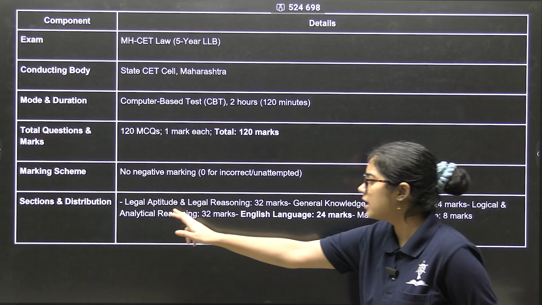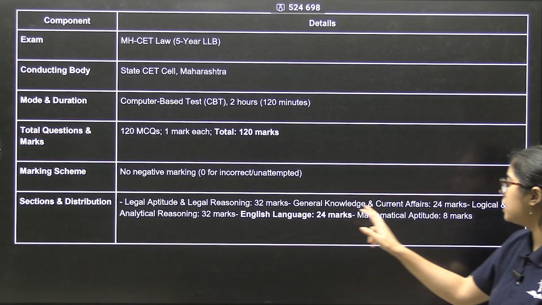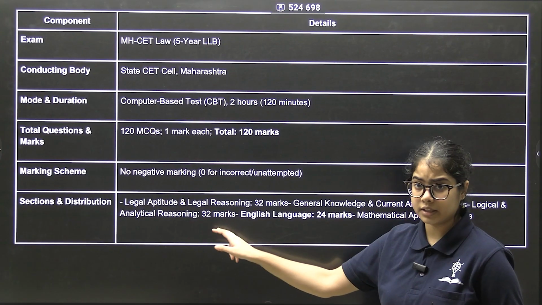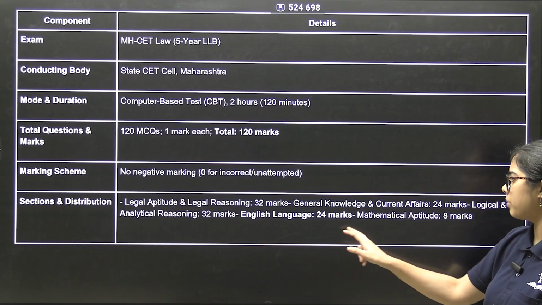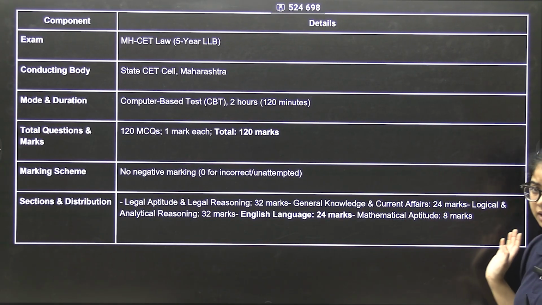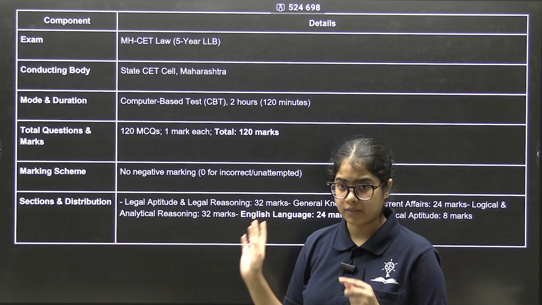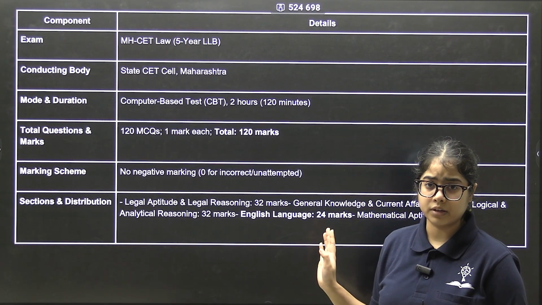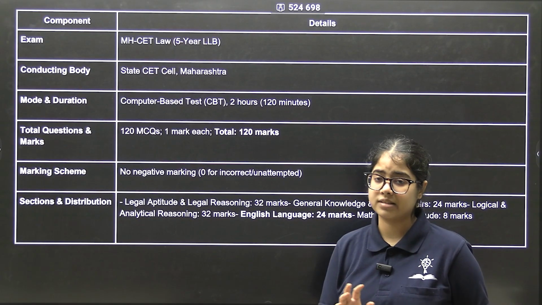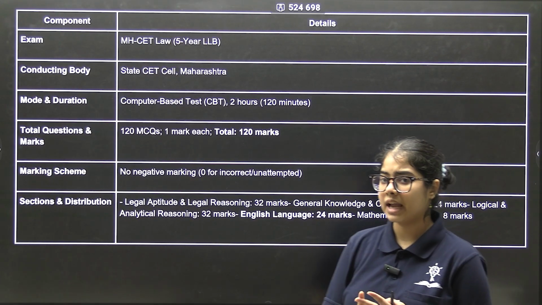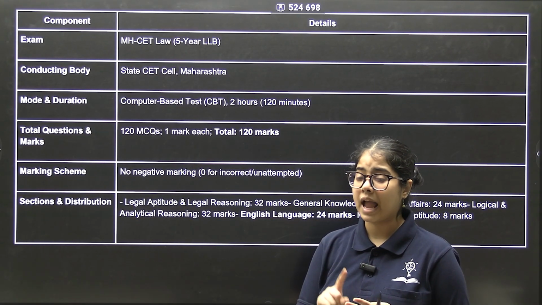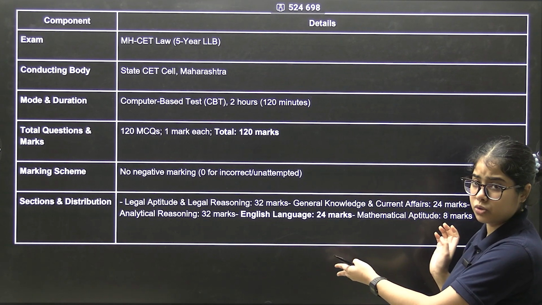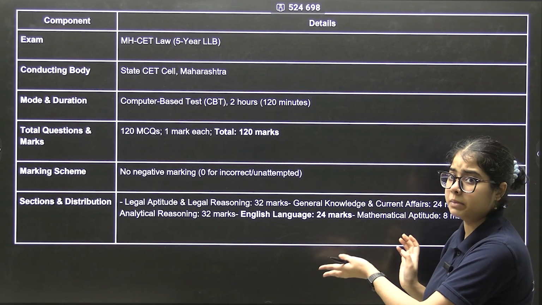Sections: legal aptitude 32 marks, GK 24 marks, logical and analytical reasoning 32 marks, English 24 marks, and mathematical 8 marks. So this is after it was revised. Please be careful of the revision that happened only last year. Both 5-year and 3-year LLB marks and sectional distribution had been revised, and this is the revised distribution of the marks for the 5-year LLB paper.